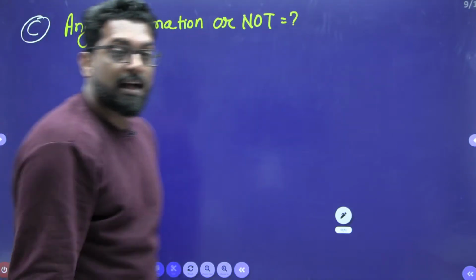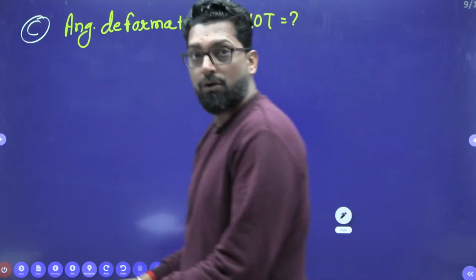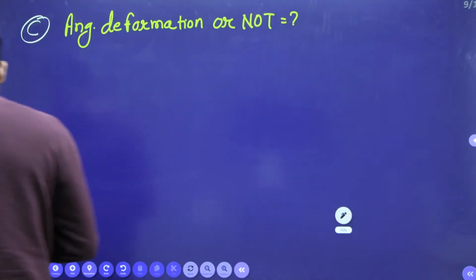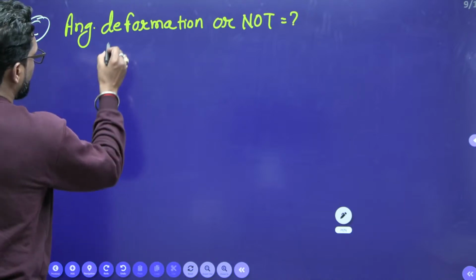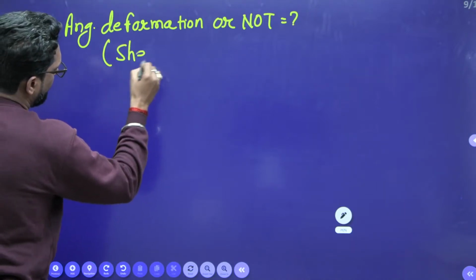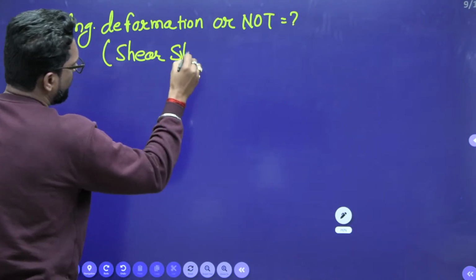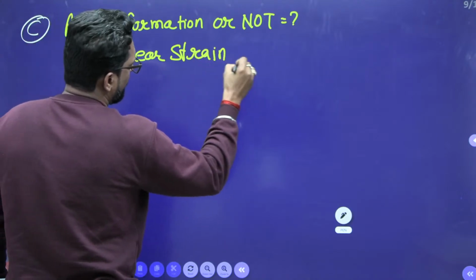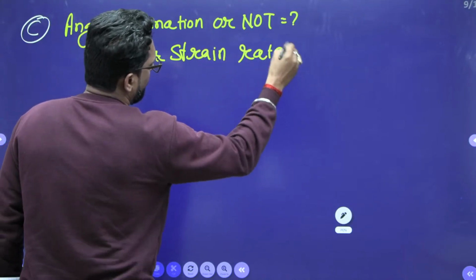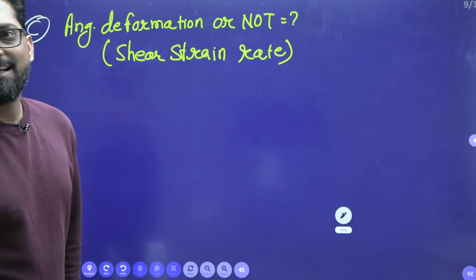How do we check whether the fluid is angularly deforming or not? We have to check the shear strain rate.